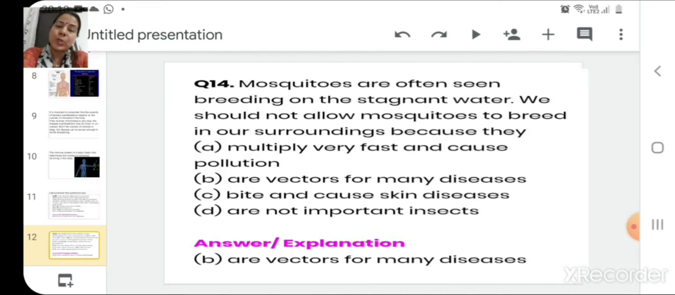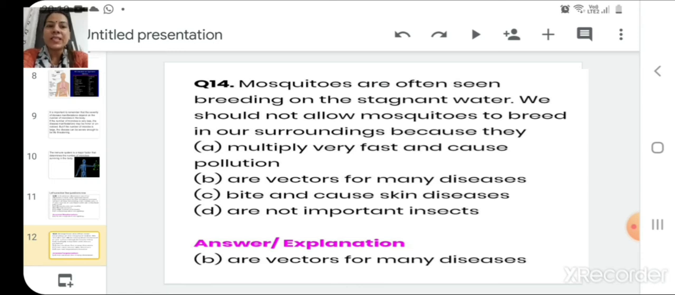The next question is also very easy, children. Mosquitoes are often seen breeding on the stagnant water. We should not allow mosquitoes to breed in our surroundings because the first option is, they multiply very fast and cause pollution. Do they cause pollution? Think about it.